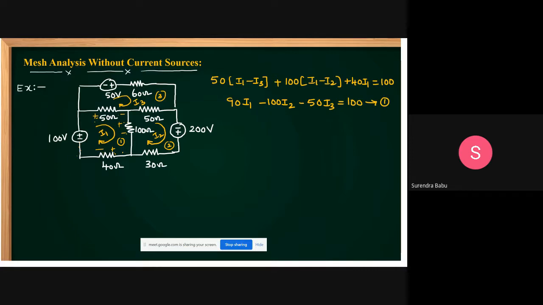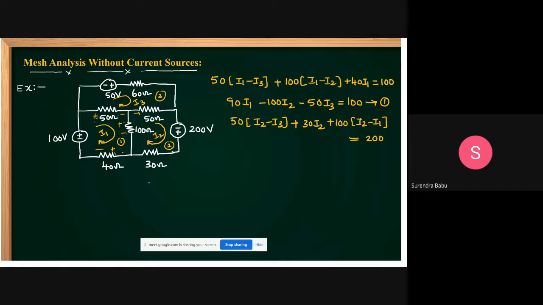Now apply KVL in mesh 2, students. If you apply KVL in this case, what you can get? We are moving like this, but I3 is opposite. 50 into I2 minus I3, plus 30 into I2, plus 100 into I2 minus I1 is equal to 200.